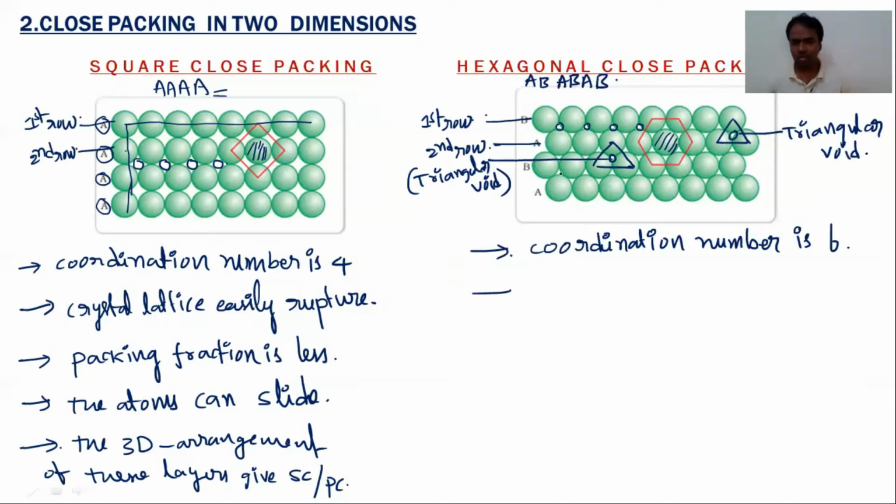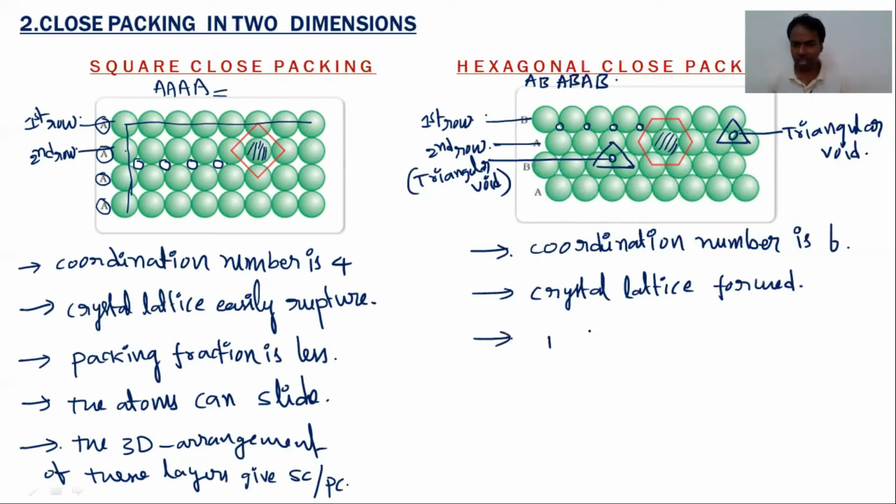Here the atoms are properly locked, and the empty space is very less. And the packing fraction is very high. So the crystal lattice formed is very strong. And what about packing fraction?